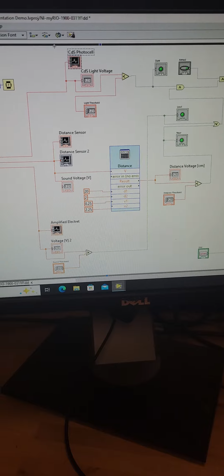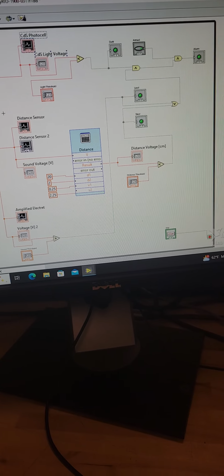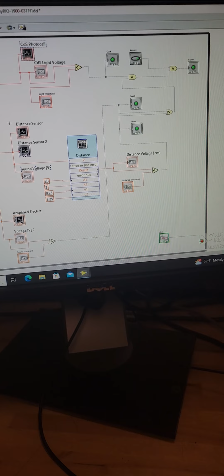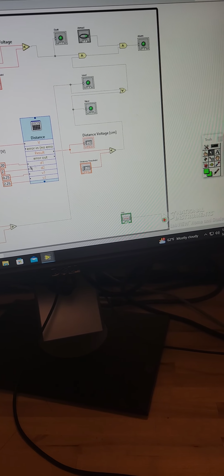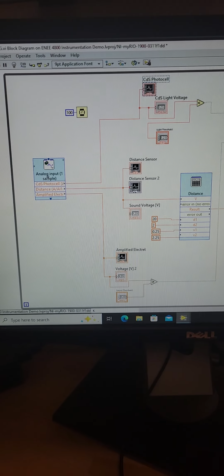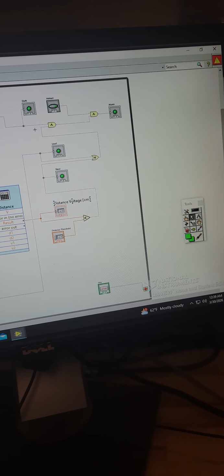I'm using the photocell to detect light, the infrared sensor to detect distance in centimeters, and the sound sensor, which is a microphone, and then we're using these analog inputs. I have 3 of them, all in one while loop with a stop button. And then we have our logic.